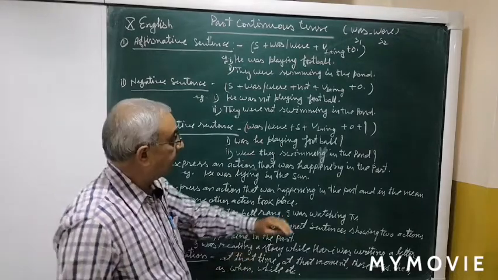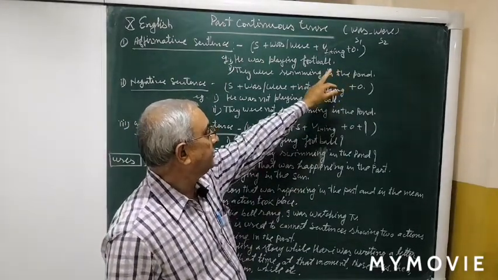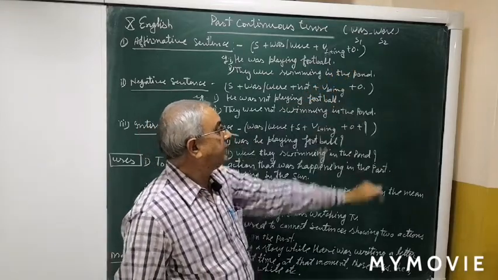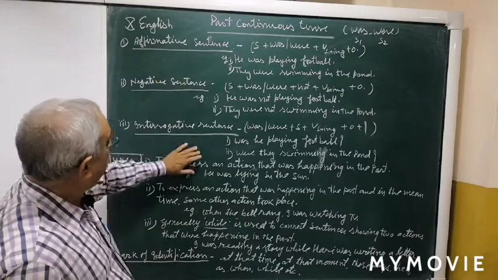In past continuous tense, there are two helping verbs, was and were. Was is used with the singular number subject and were is used with the plural number subject. Now, there are three patterns.